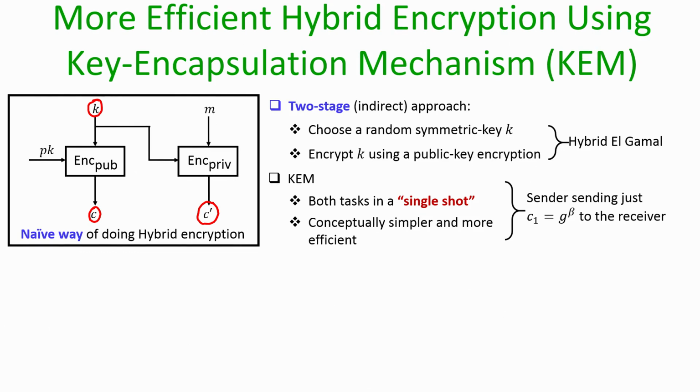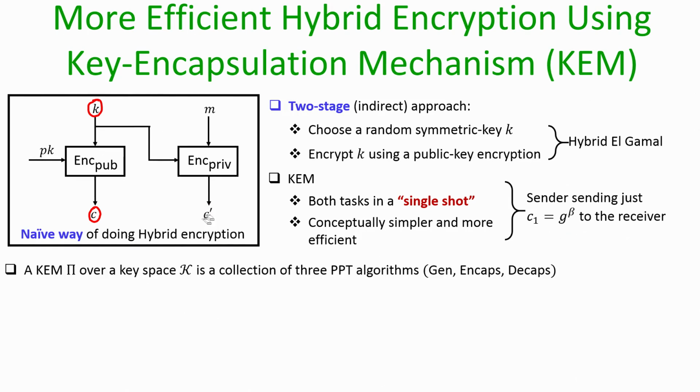In the naive way, the sender picks a random m cap, derives the key, and m cap is encrypted using the ElGamal encryption process. But later we argued that the sender need not do that; it can carry out hybrid encryption by just sending g to the power beta to the receiver.